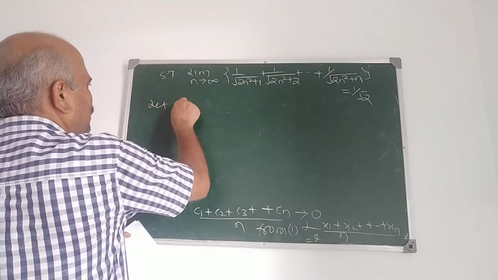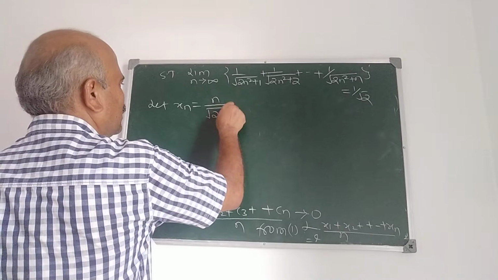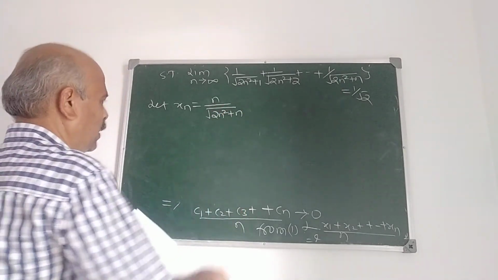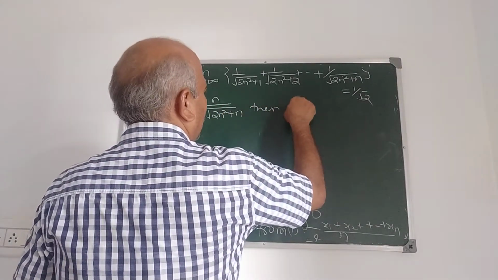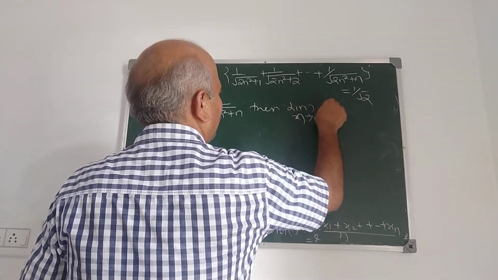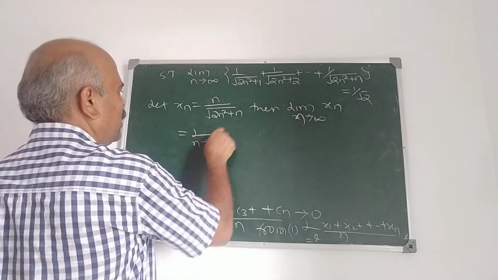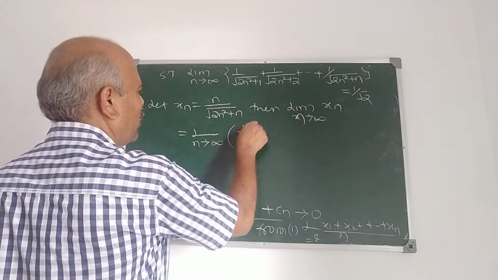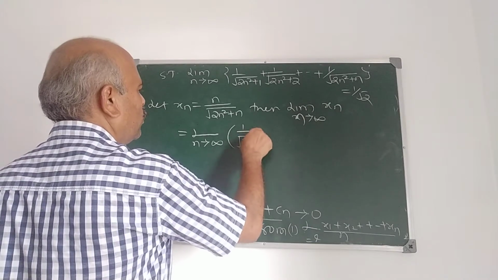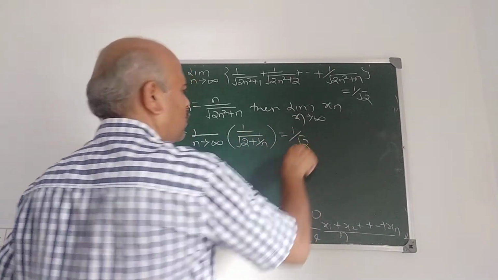Let xn be n divided by square root of 2n square plus n. Then limit xn as n tends to infinity is limit as n tends to infinity of 1 upon square root of 2 plus 1 upon n. It is therefore 1 by root 2.